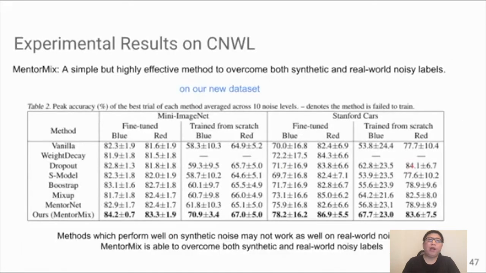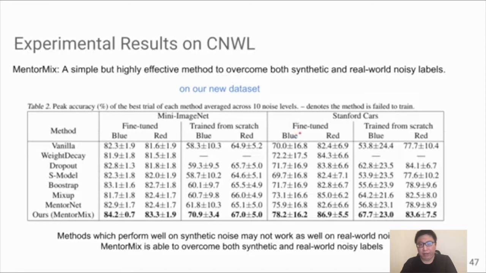So here we compare our method with the MentorMix method and some recent highly competitive methods on the new dataset created by us. It is hard to read this giant table, but what we do is compare different methods over different settings, including two different tasks: coarse classification on mini ImageNet and fine-grained classification on Stanford Cars, by training the model from scratch or fine-tuning from an ImageNet pre-trained model.